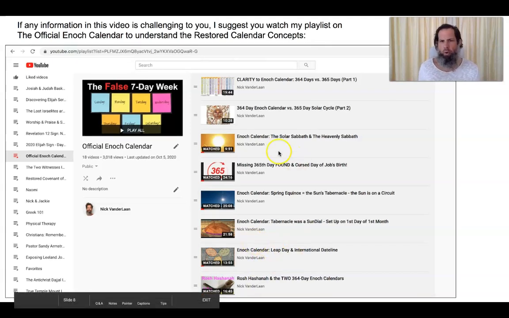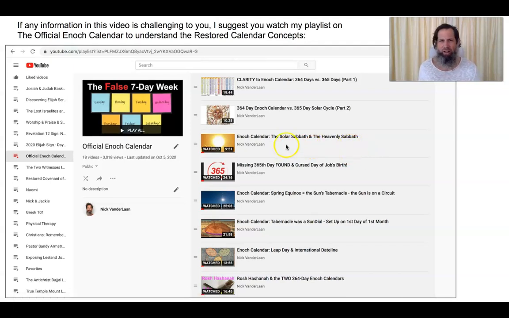And again, one of my favorites is the solar Sabbath and the heavenly Sabbath on the Enoch calendar. The Sabbath has been restored with the understanding of this calendar, so we can now worship on the heavenly Sabbath and holy feast days, which is going on in heaven, and we can now worship down here on earth on that day and be synced up. Let Abba Yah's will be done here on earth as it is done in heaven. And it now can be, because we have the solar heavenly Sabbath and our calendar is synced.